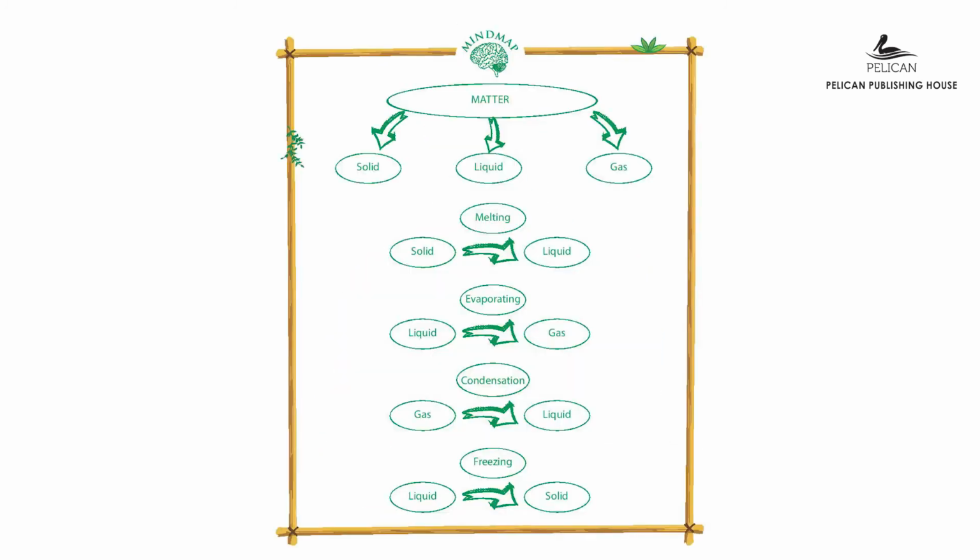Here is the mind map for you all. Matter. There are 3 states of matter: solid, liquid and gas. The process of changing from solid state to liquid state is called melting. The process of changing from liquid state to gas state is called evaporation. The process of changing from gas to liquid is called condensation. The process of changing from liquid to solid is called freezing.